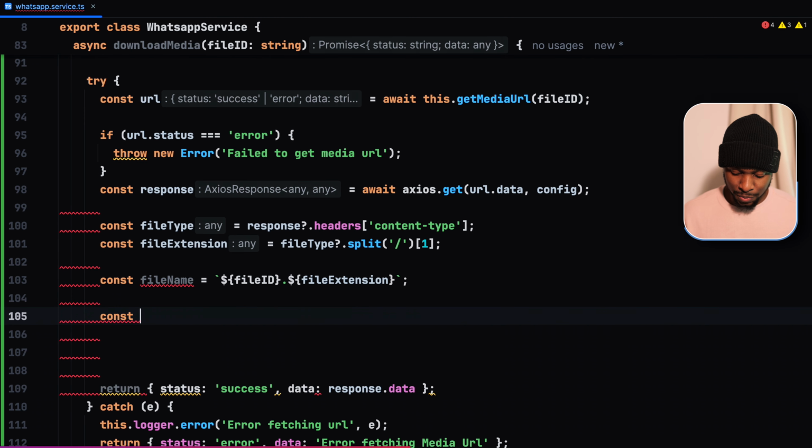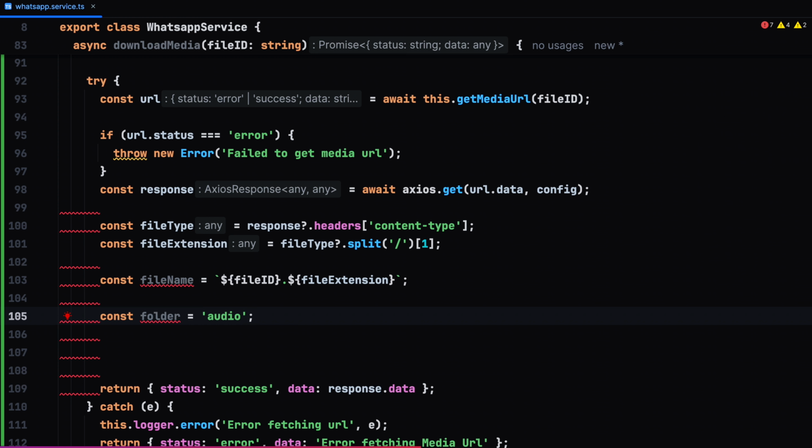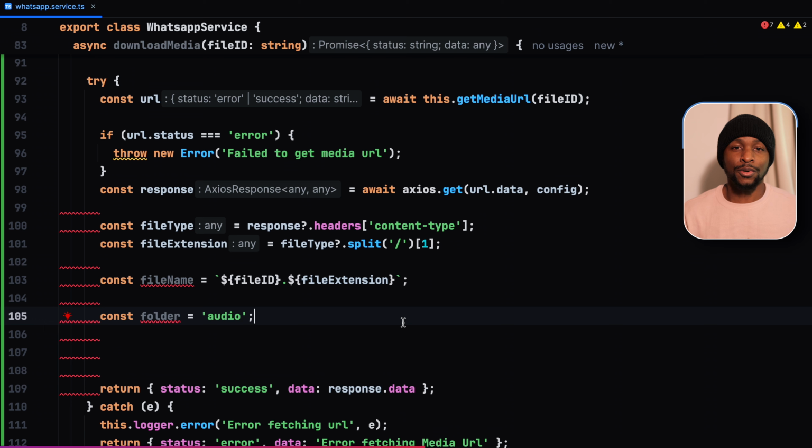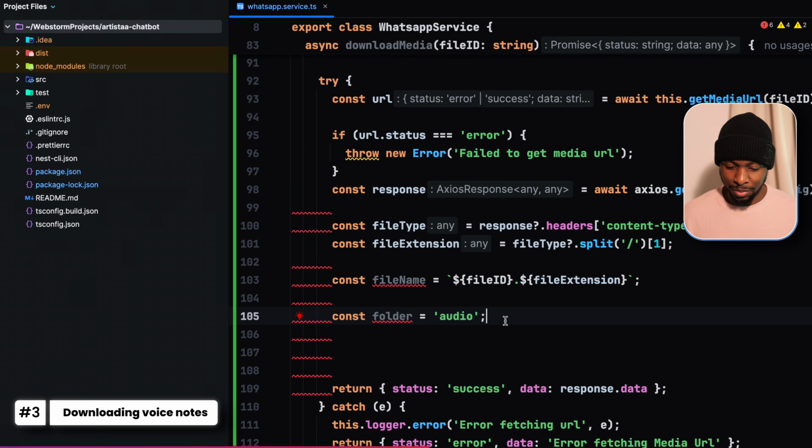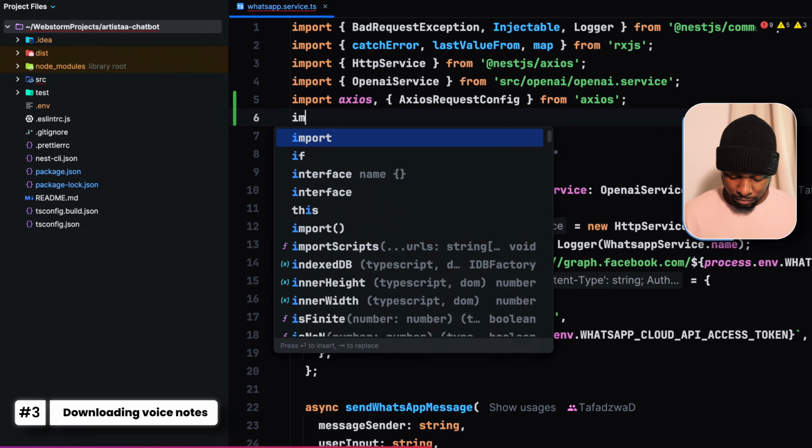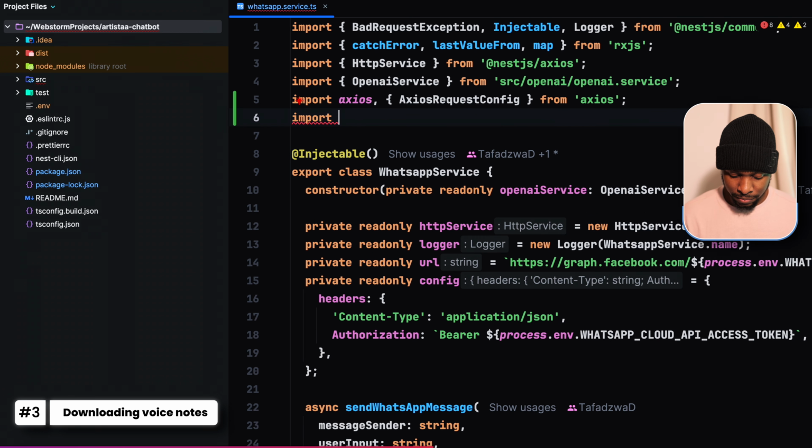We also need to specify the folder in which we are going to save our downloaded audio message. I'm going to call it audio, but feel free to give it whatever name you want. The folder is going to be in the root path. So for that, let us import path. Import * as path from path.